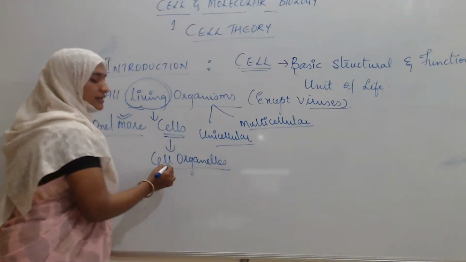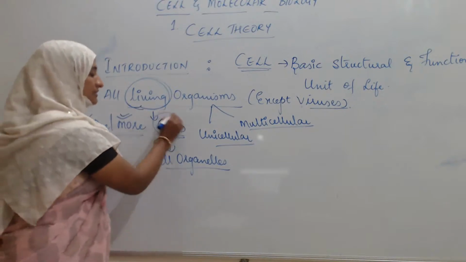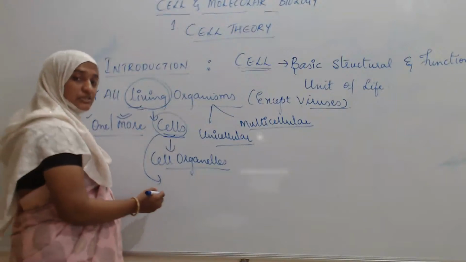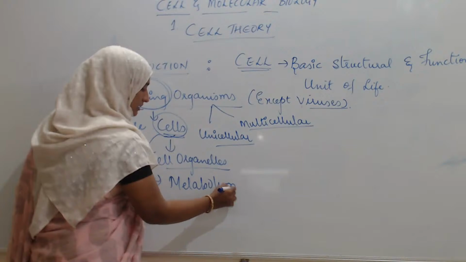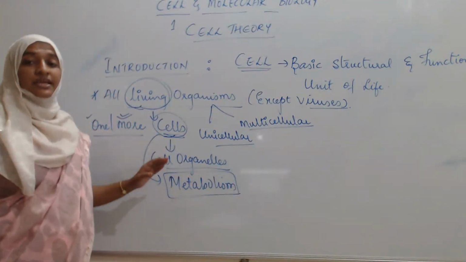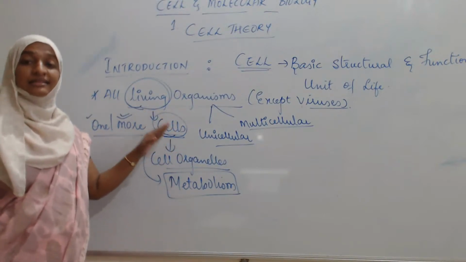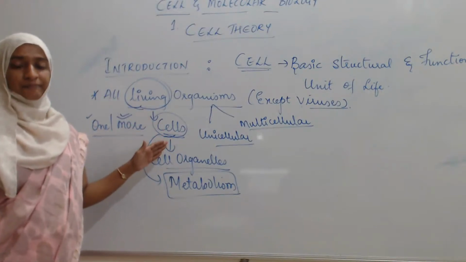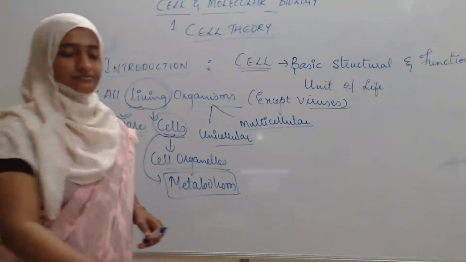These cell organelles, or altogether these cells, undergo chemical reactions known as metabolism, due to which energy is produced, and that energy is provided to the cells, and the cells function in our body to provide proper energy to our body. Okay, so this is about the cell. Next we will see about cell biology.